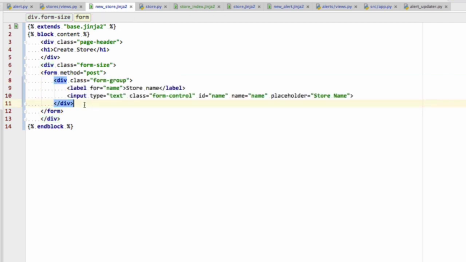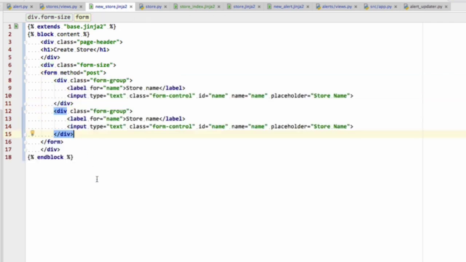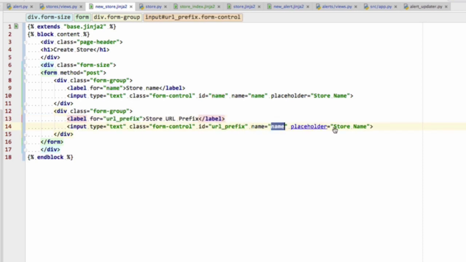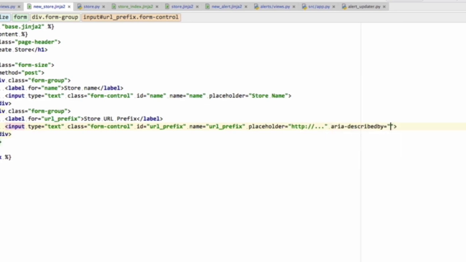And then I'm going to copy that, paste it down here, and we're going to say store URL prefix. And instead of name here, it's going to be URL underscore prefix. And so in there, the placeholder is going to be http:// ... And we're going to include the area described by, and this is going to be store URL prefix help.